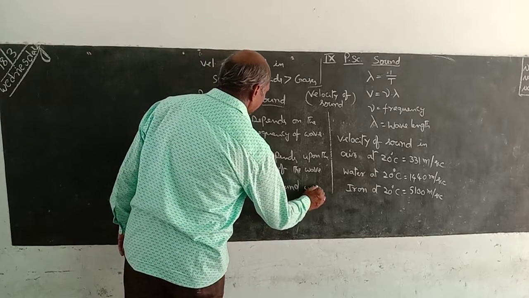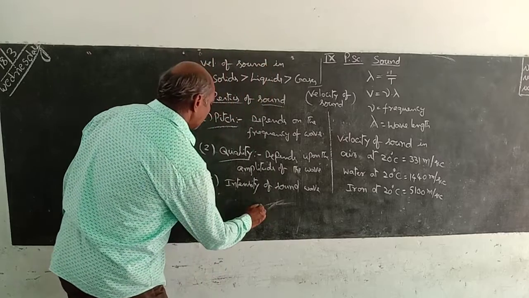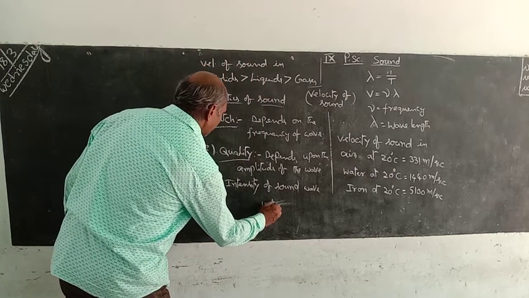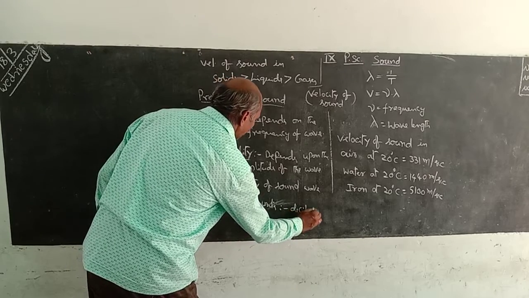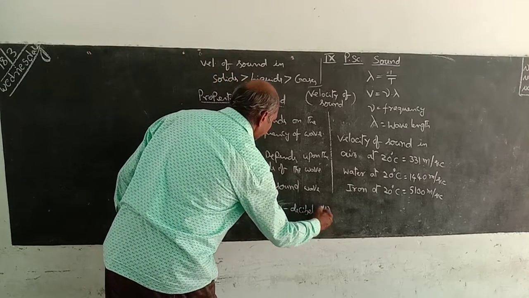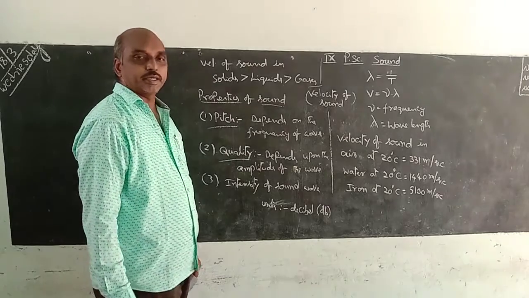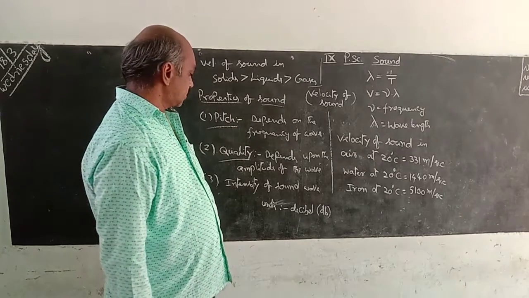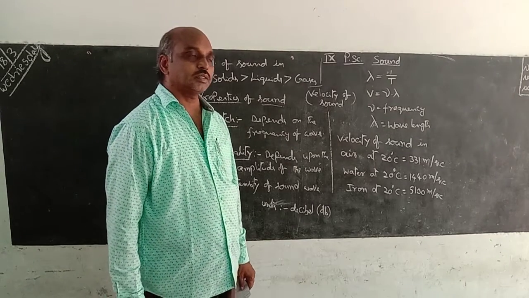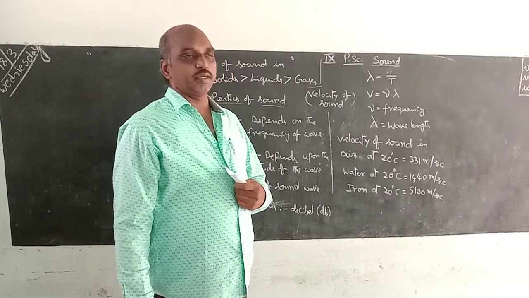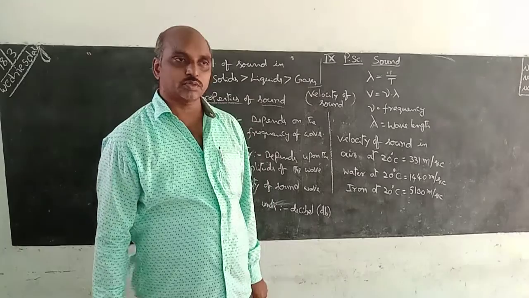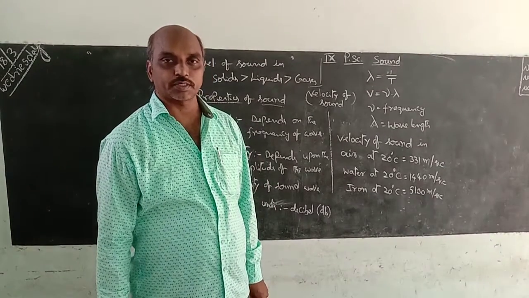The unit of intensity of sound wave is the decibel, simply dB. Suppose the intensity of sound is 80 decibel. Our ear can bear such sounds without any harmful effects.